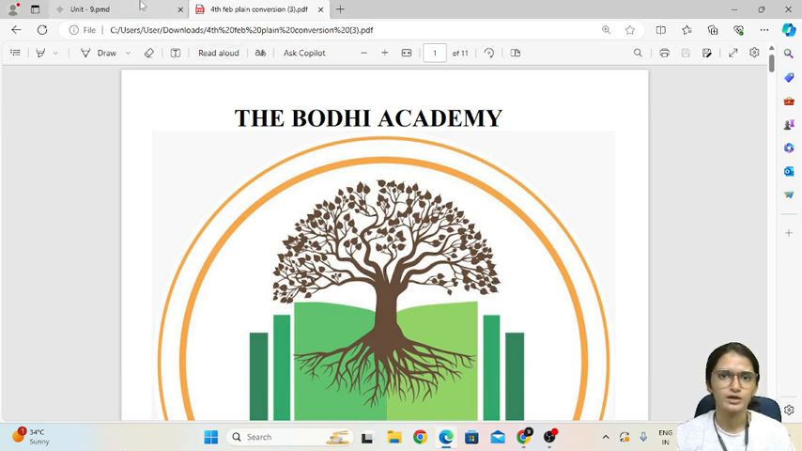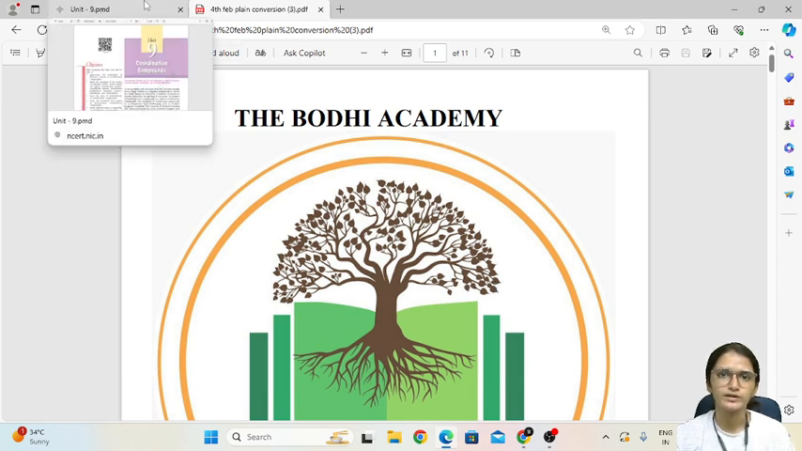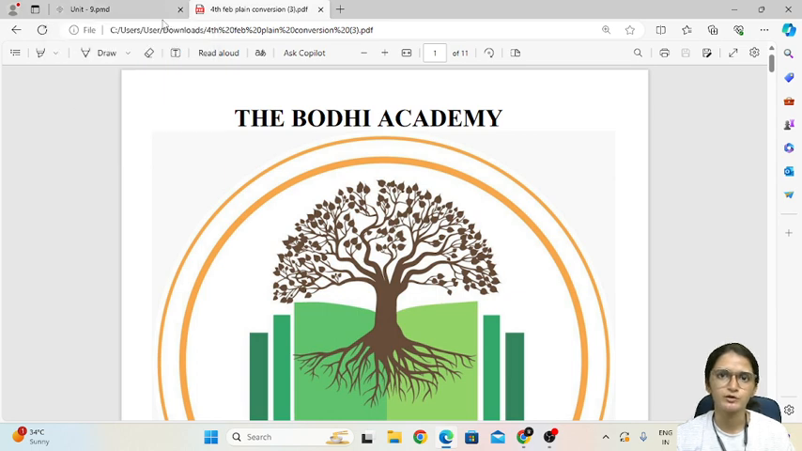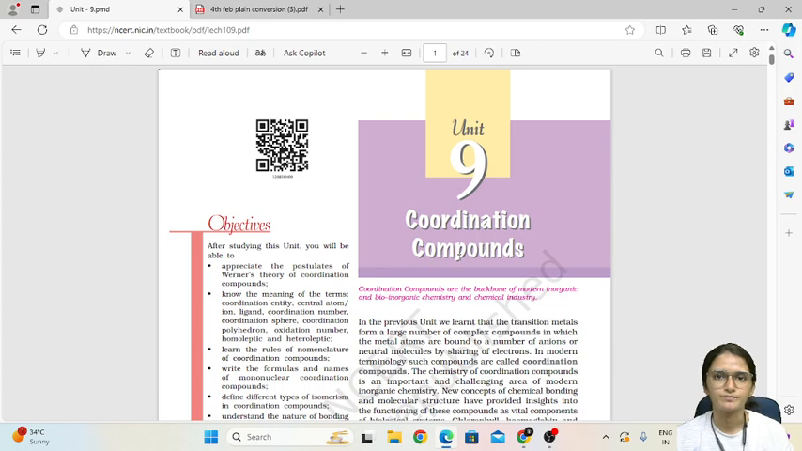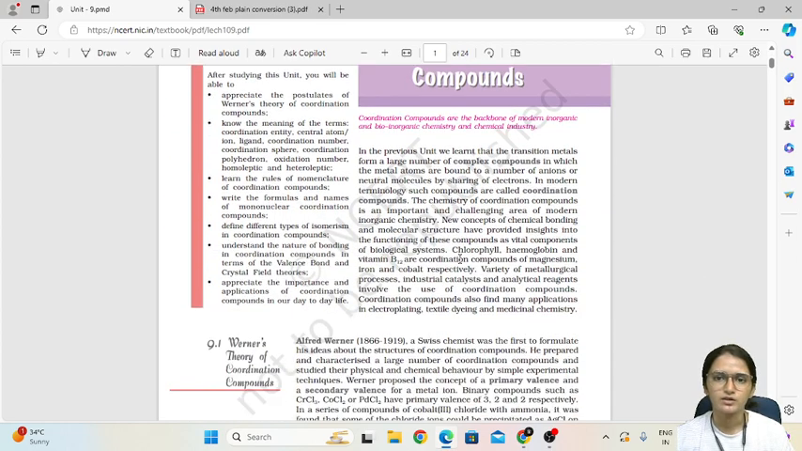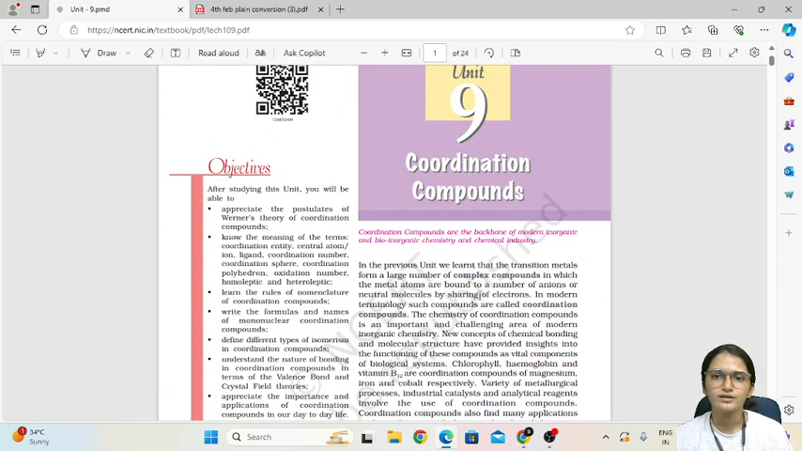Today I am going to cover one of the important inorganic chemistry chapters from 12th chemistry, that is coordination compounds. Okay, so let us start with the coordination compounds. What are coordination compounds first of all? Coordination compounds are also called complex compounds in which metal atoms are bound to a number of anions or neutral molecules by sharing of electrons.